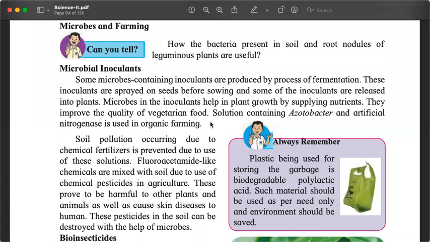Finally, microorganisms in case of farming. We have already studied the nitrogen cycle last year in Science 2. There you would have studied about rhizobacteria that are present in the root nodules of leguminous plants. Leguminous plants, mainly mungfali and those kinds of plants. So they help the plant absorb nitrogen from the air and convert it into nitrogen compounds so that it can be used by the plant. Nitrogen fixation. पढ़ा है हमने?